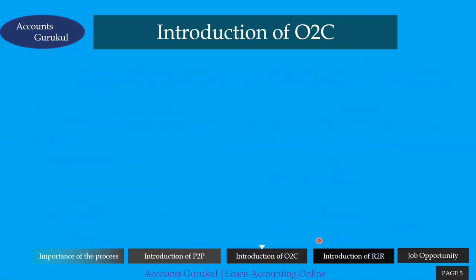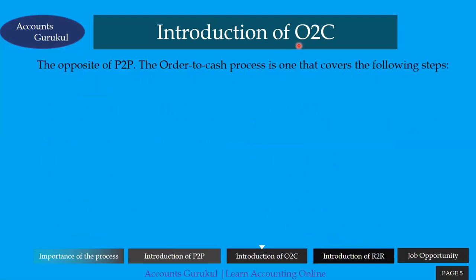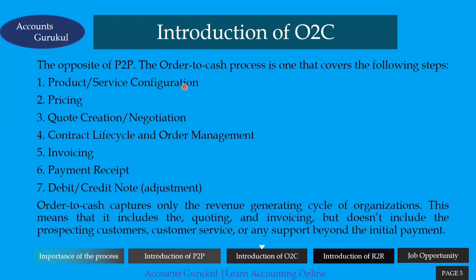Now we are here to introduce to you the process of O2C, that is order to cash. And this process is straight away the opposite of procurement to pay, P2P. The order to cash process is one that covers the following steps. So this process is going to cover the order to cash.